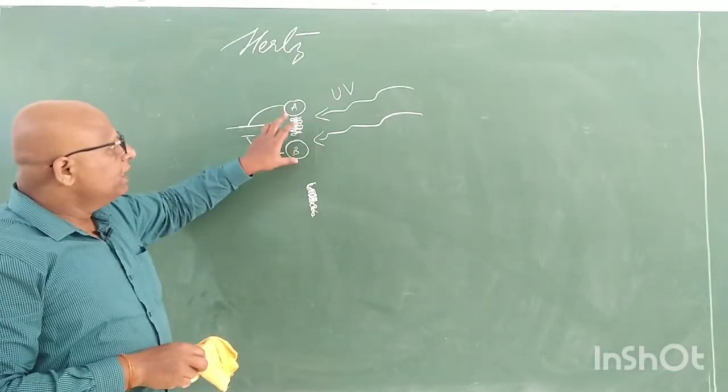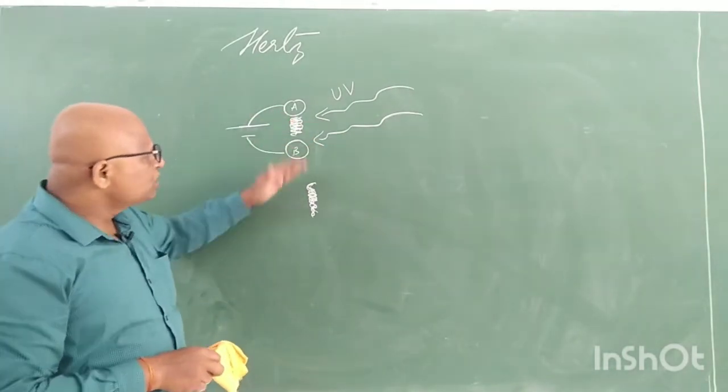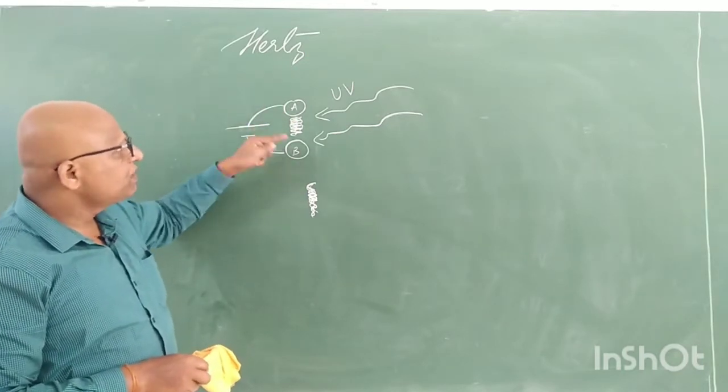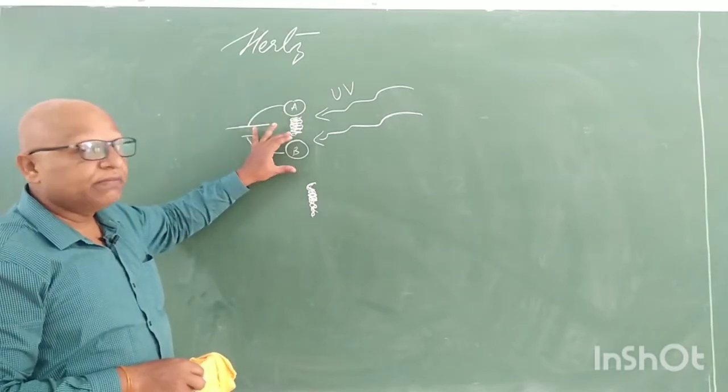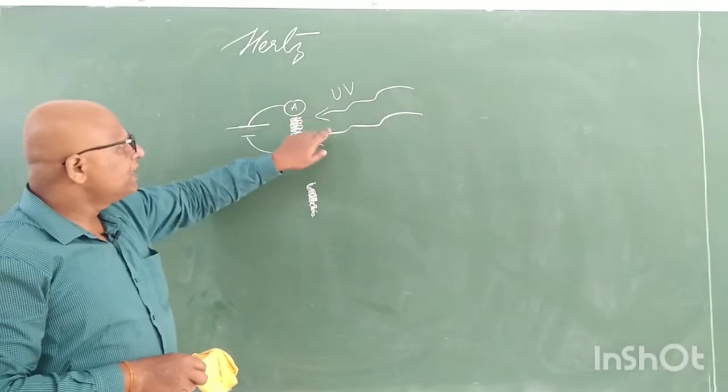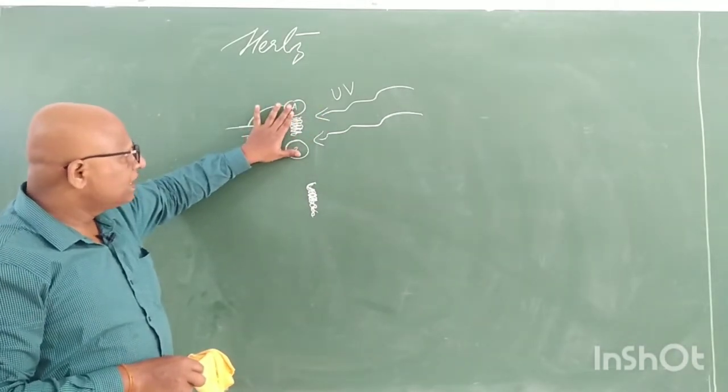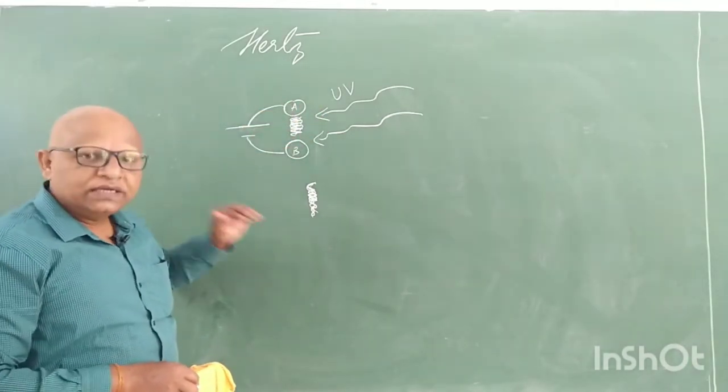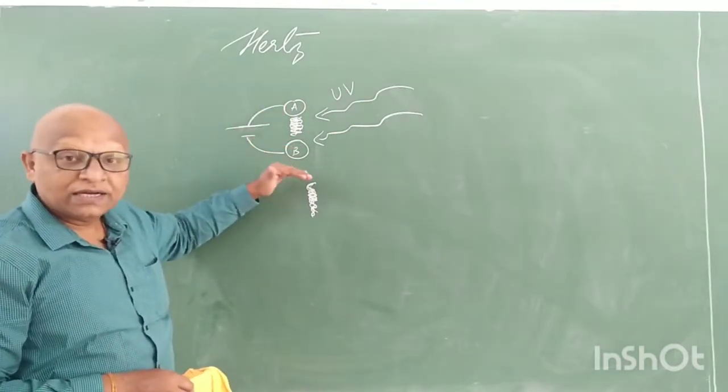So ultraviolet ray stimulates more emission of electrons from metallic surfaces A and B. It means if ultraviolet light falls over the metal, electrons, negative charges, are released.